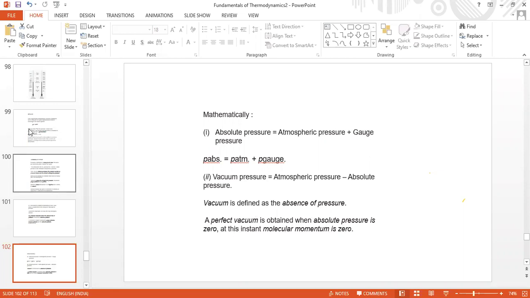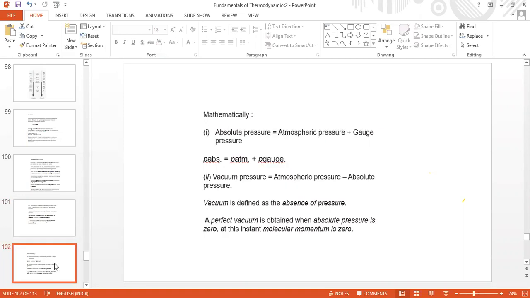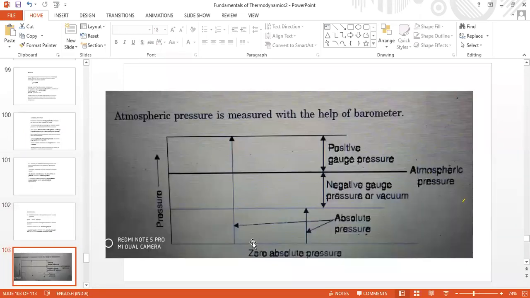That is this value. This is what perfect vacuum means. This bottommost line is the perfect vacuum line, or absolute 0 pressure.